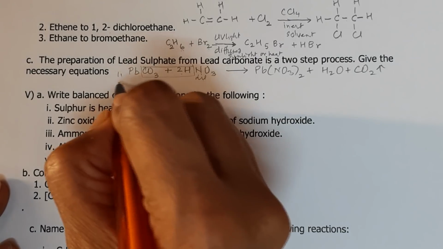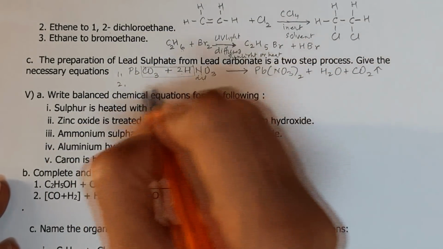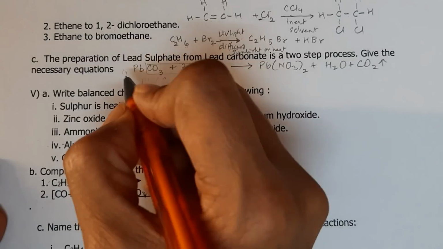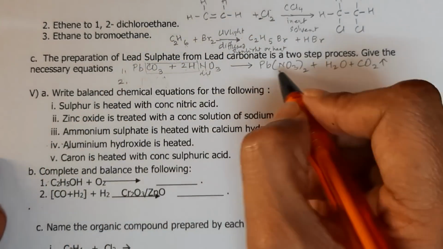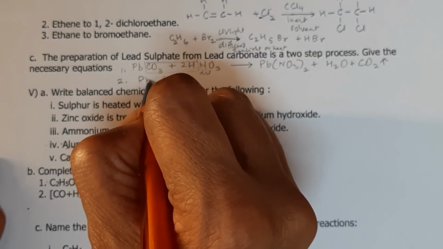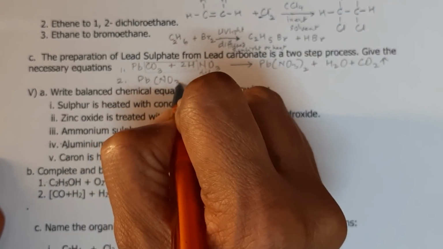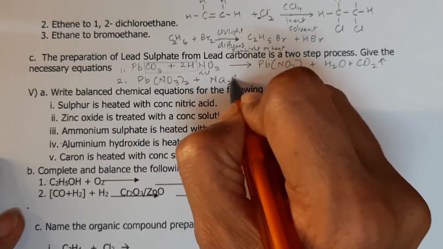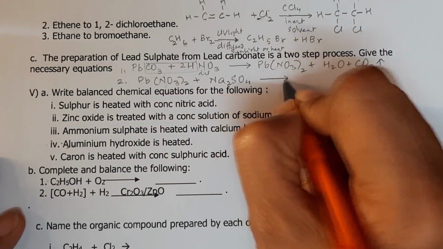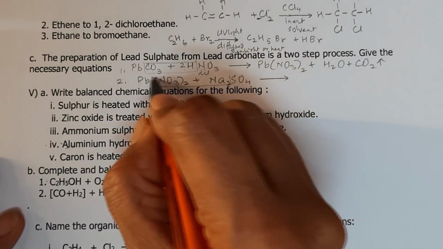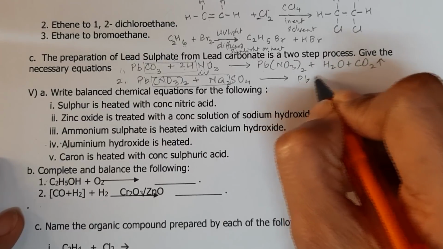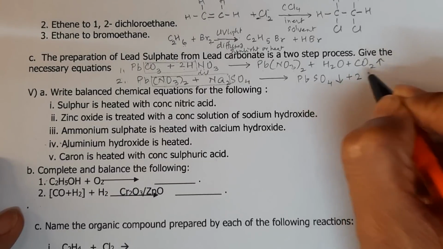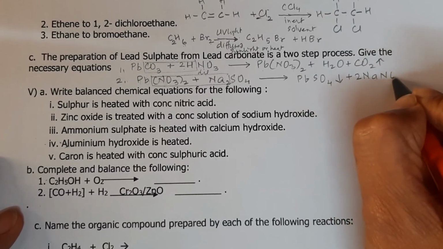This is our first step, and the second step is where we take this lead nitrate, Pb(NO3)2, and we want sulfate, so we will take sodium sulfate solution and we will get PbSO4, which is insoluble, plus 2NaNO3 will be obtained.